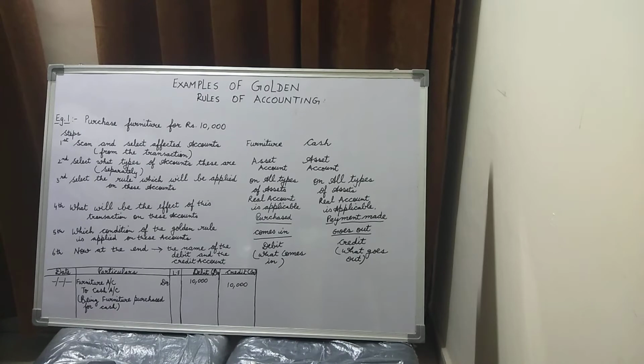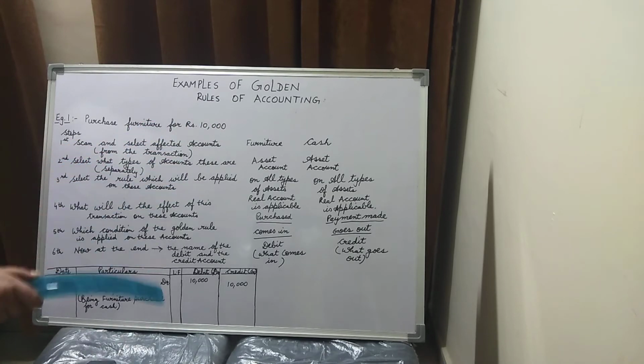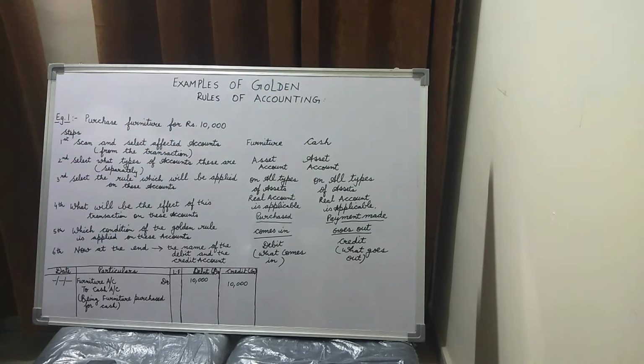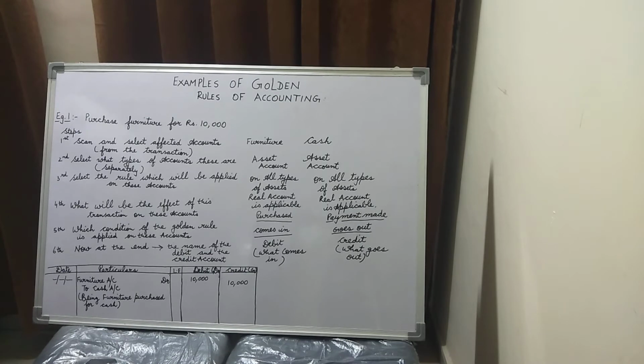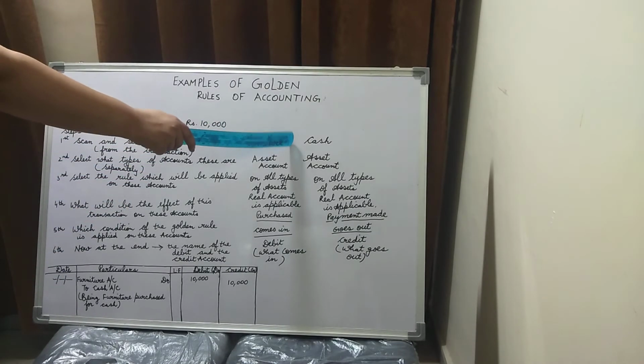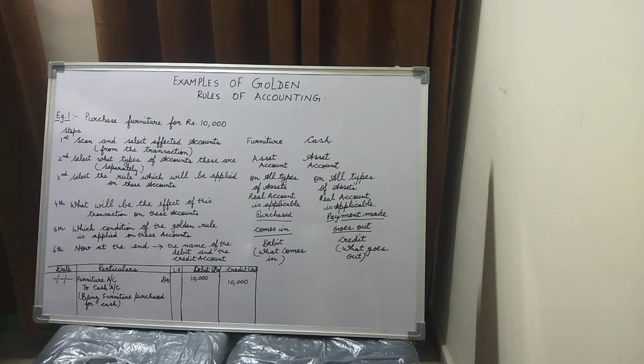So in step number 2, now select what type of accounts these are separately. That is, what type of account is furniture account, what type of account is cash account. So we found out that furniture is an asset to a company. And what type of asset is it? Children, it is a tangible asset. And same goes for cash. Cash also, I have told you, is an asset. It is also a tangible asset. You can see and touch both these assets.